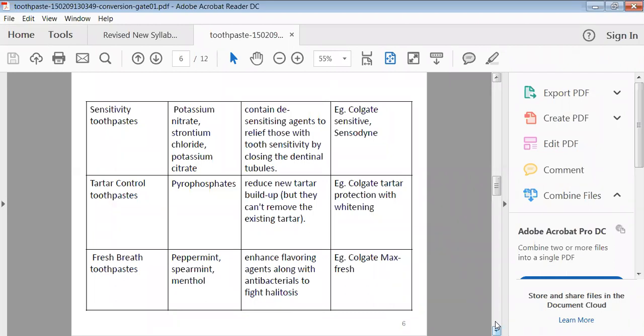Fresh breath toothpastes are nothing but toothpastes having advanced flavoring agents. Peppermint, spearmint, as well as menthol we can utilize to improve the attractiveness of the toothpaste, making it a good flavoring agent. In this we can also add antibacterial agents, like Colgate Max Fresh.